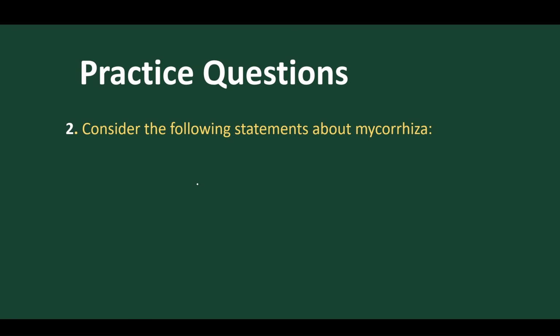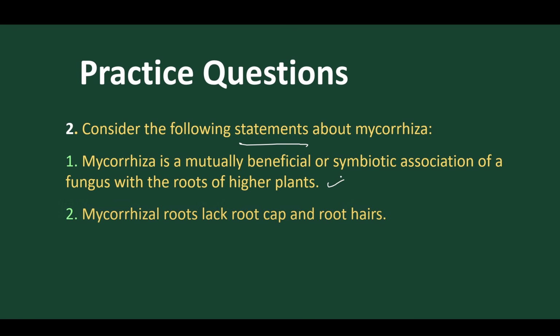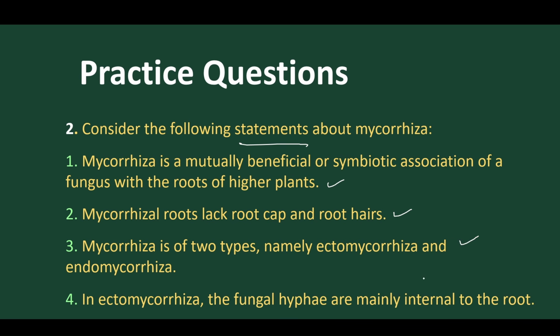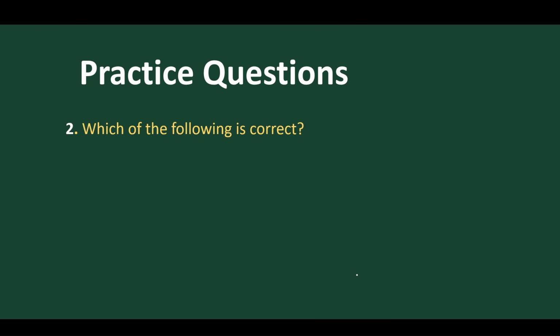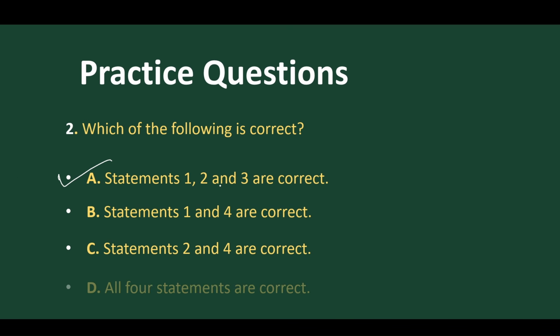Go to the second. Consider the following statements about mycorrhiza. The first statement: mycorrhiza is a mutual benefit. Yes, it is right. Mycorrhiza roots lack root cap and root hairs. Yes, it is right. Mycorrhiza has two types, namely ecto and endo. Yes, it is right. In ectomycorrhiza, fungal hyphae are mainly internal. This is wrong. Ecto means it is present externally, not internally. So which of the following is correct? Yes, 1, 2, 3 are correct. No, statements 2 and 4, no. 1, 4 is wrong. All 4, no. Only 1, 2 are right, and 4 is wrong.